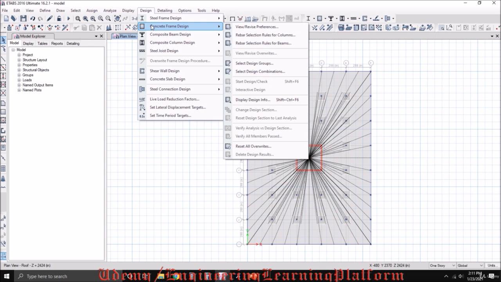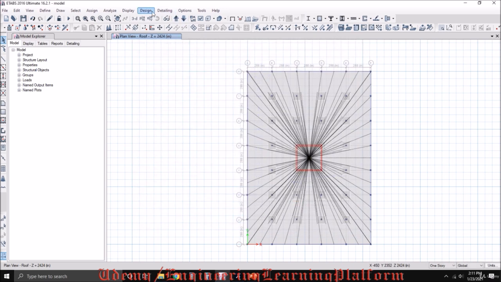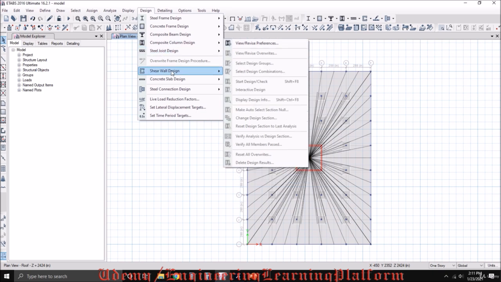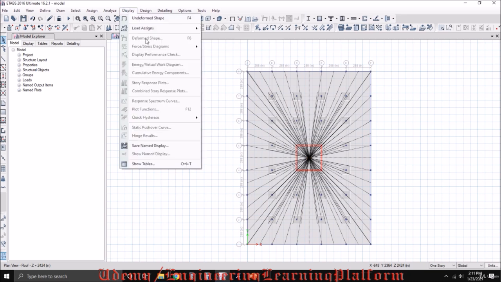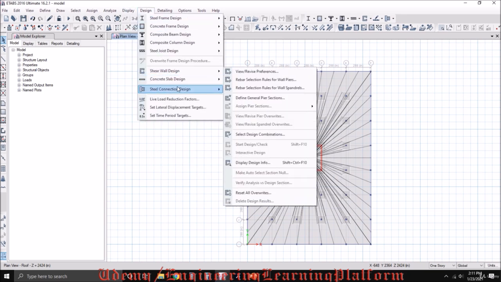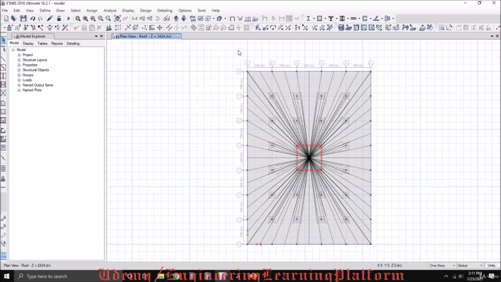For design of the concrete frame, we need to select the seismic design category as D, which has already been selected. Similarly for shear walls, and for slabs. That is how we assign earthquake